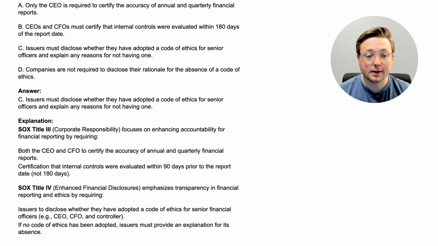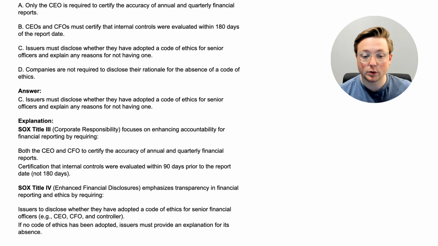All right, here we are at the answer. The answer is C. Issuers must disclose whether they have adopted a code of ethics for senior officers and explain any reasons for not having one. So that is something that is required. So let's talk about each of these. SOX Title 3, which is about corporate responsibility, focuses on enhancing accountability for financial reporting by requiring that both the CEO and CFO certify the accuracy of annual and quarterly financial reports, and that the certification that internal controls were evaluated is within 90 days prior to the report date, not 180 days. So answer B was incorrect.